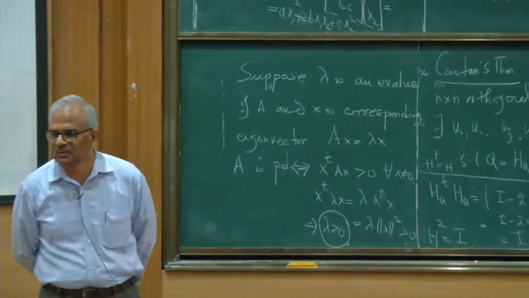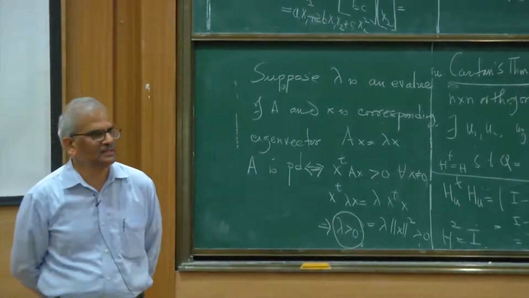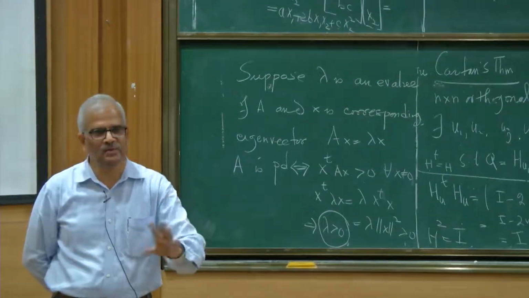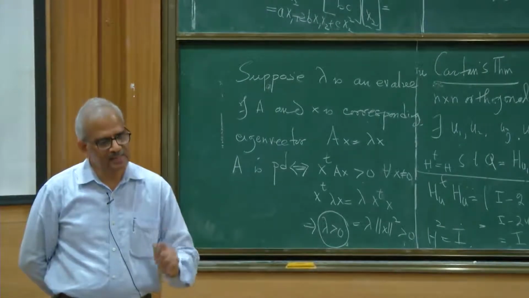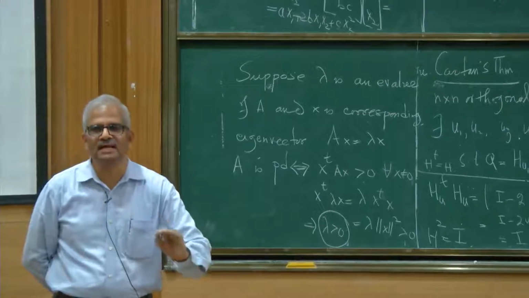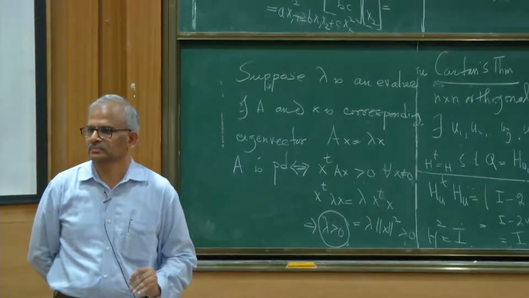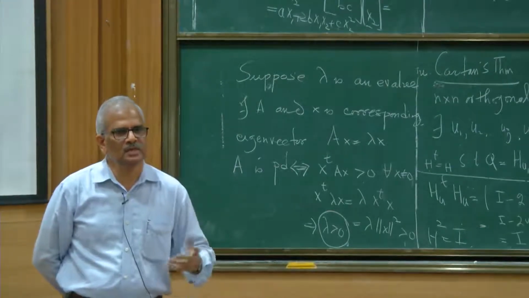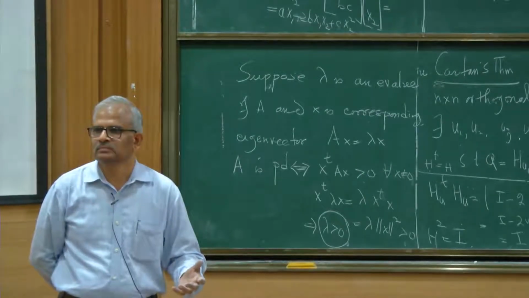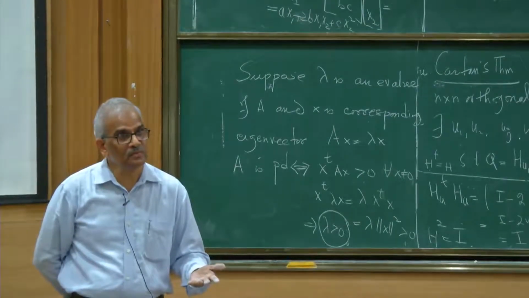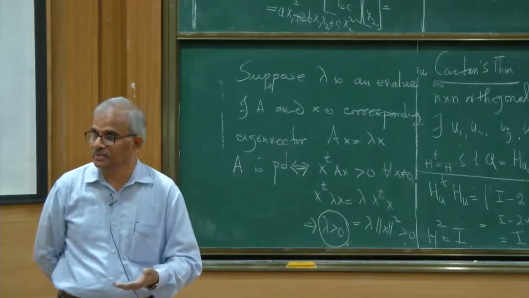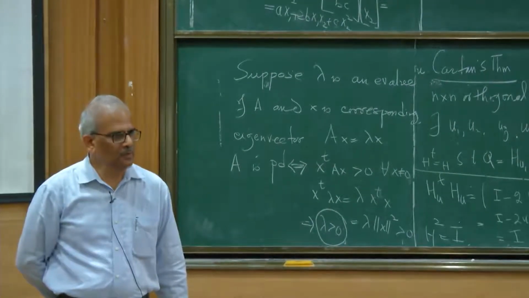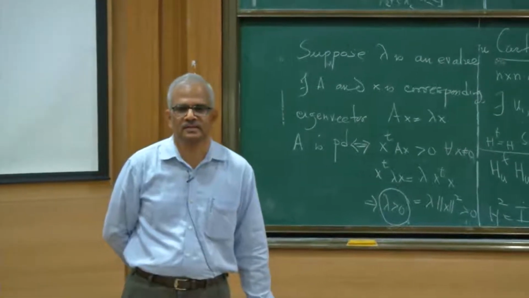Okay, that is a better reason to call such matrices positive definite. Eigenvalues are positive real numbers. It's a real symmetric matrix, so we know eigenvalues are all real numbers, but this is the condition which forces the eigenvalues to be positive real numbers. Every eigenvalue is a positive real number. So in particular, what is the determinant? Determinant should be non-zero because all eigenvalues are positive. So the matrix has to be invertible. A positive definite matrix has to be an invertible matrix.